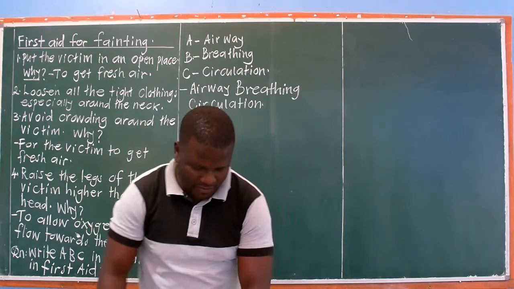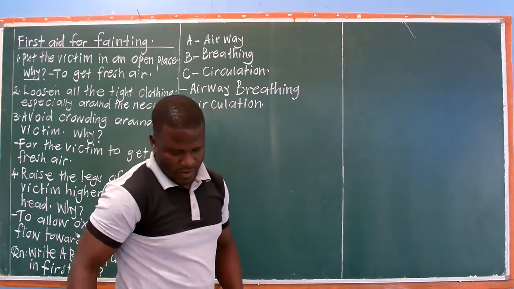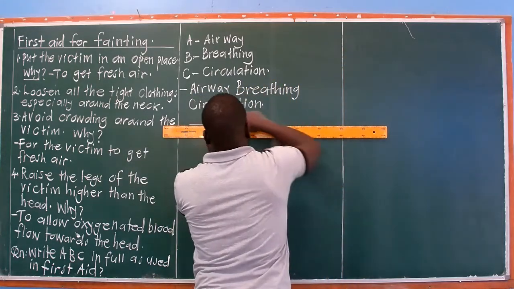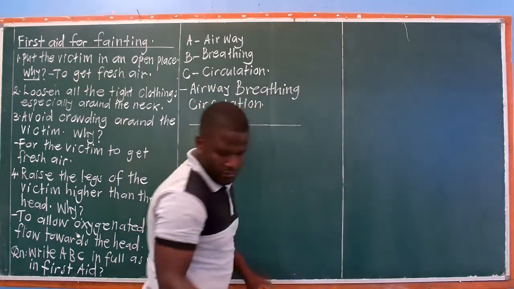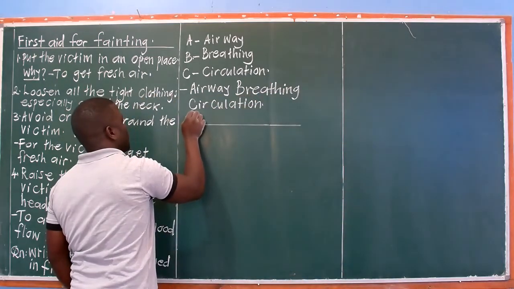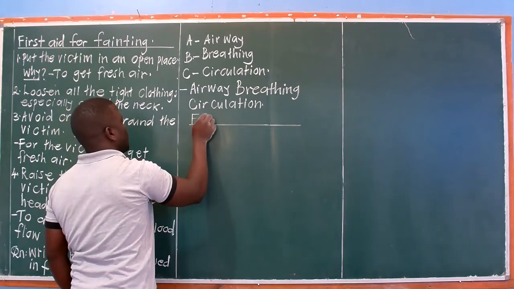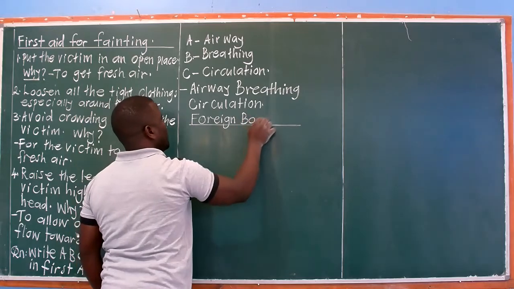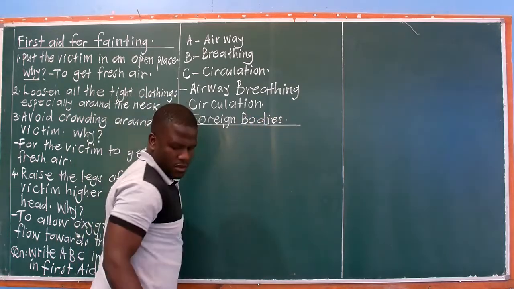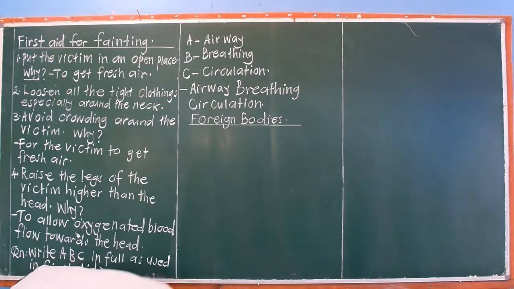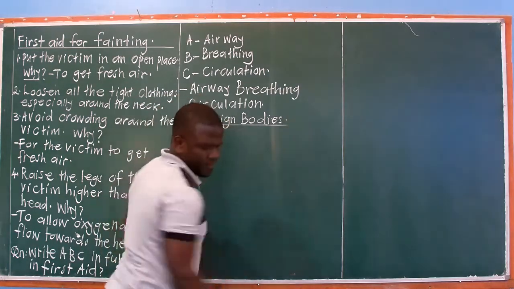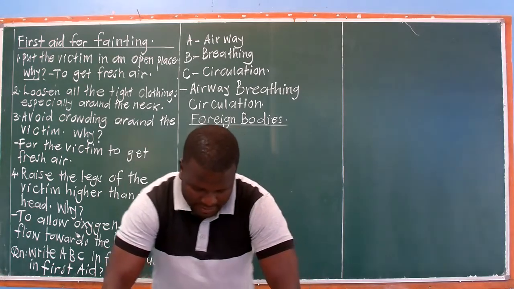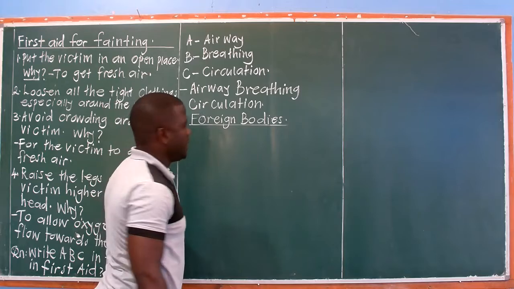Next, look at foreign bodies. One, what is a foreign body? A foreign body is an external matter that enters the body through natural openings.